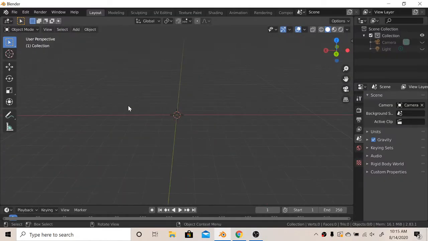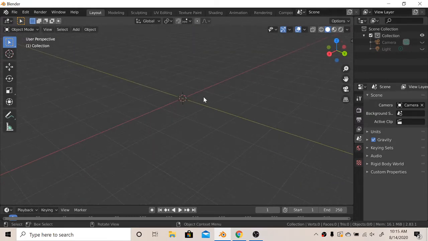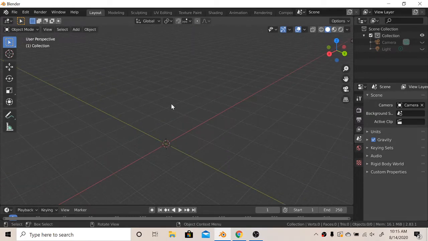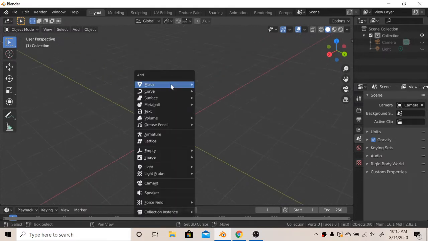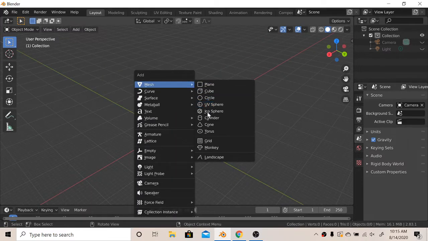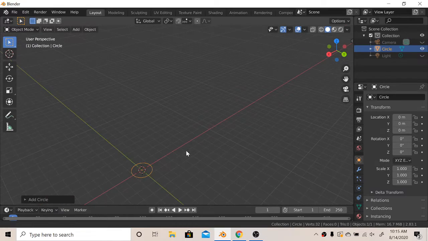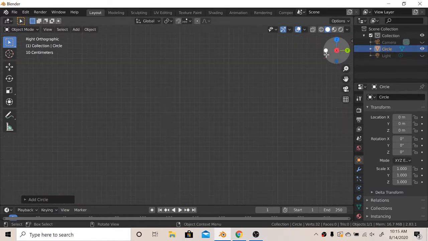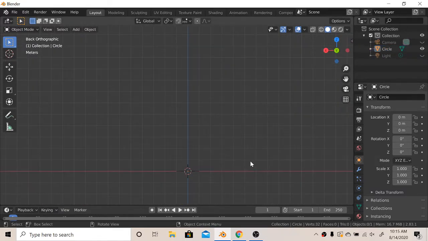So a lot of people ask me how to make one of those twisted tornadoes in Discord a lot. They ask a lot, so I'm just gonna make it instead of explaining it one by one to everybody. Just add a circle. Go to a view you like, the y-axis.